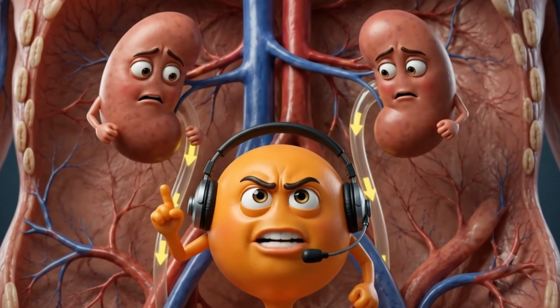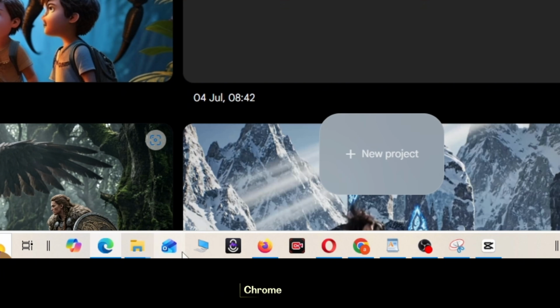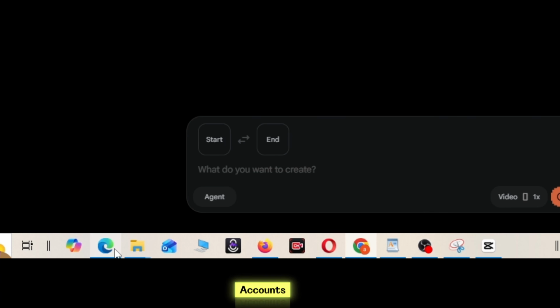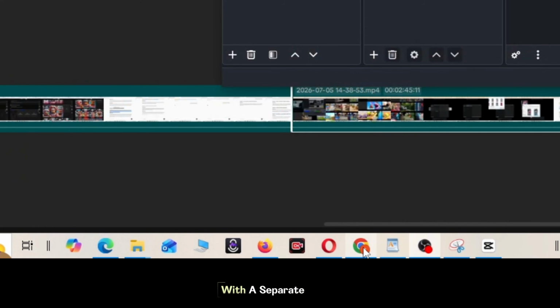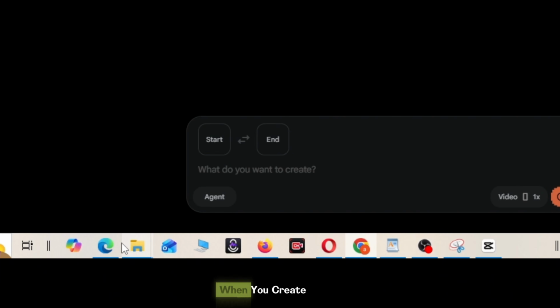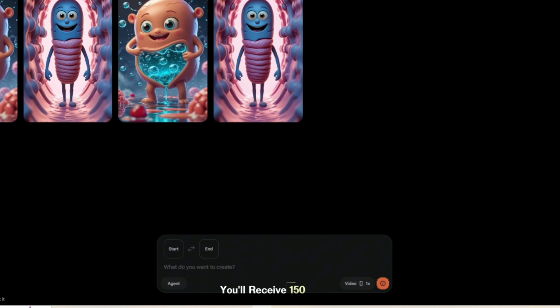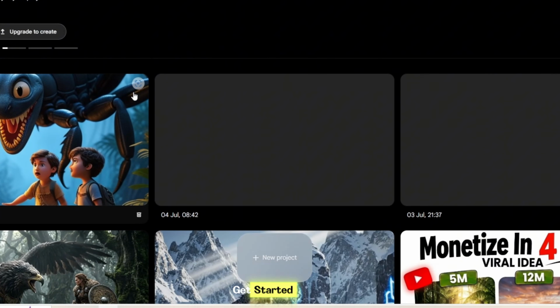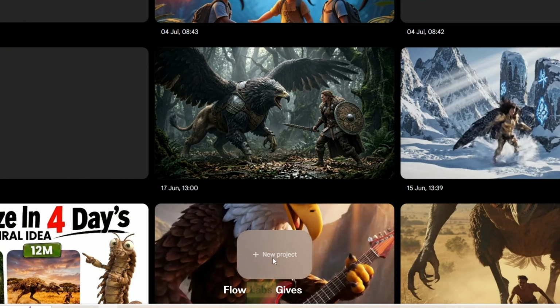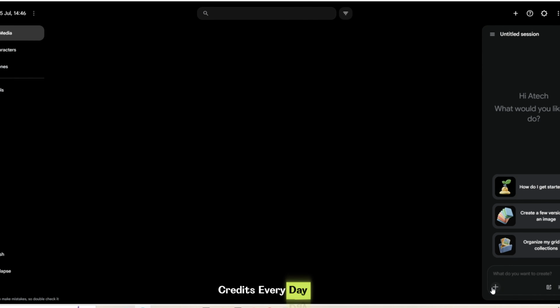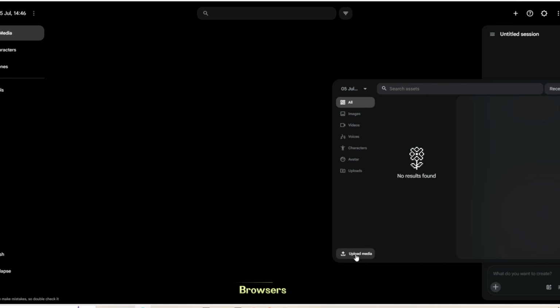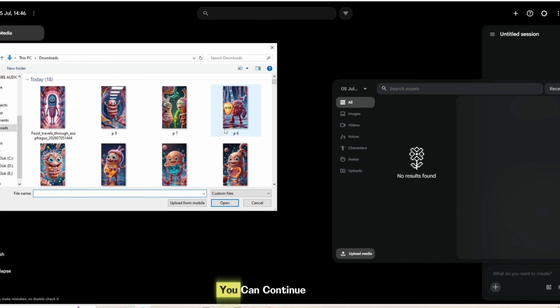Here's the trick. Take a look at the browsers I'm using: Google Chrome, Firefox, Opera, and a few others. You can use multiple browsers with different email accounts. Simply log into each browser with a separate email address. When you create a new account, you'll receive 150 free credits to get started. After that, Flow Labs gives you 50 free credits every day. By using multiple browsers with different email accounts, you can continue creating videos for free.